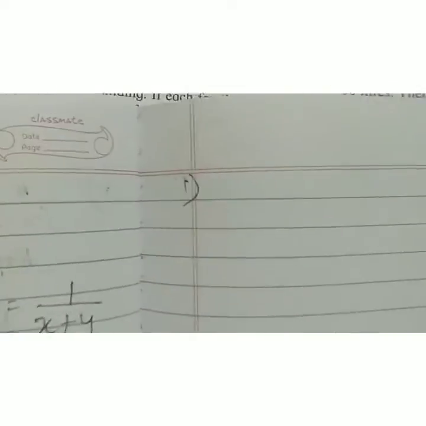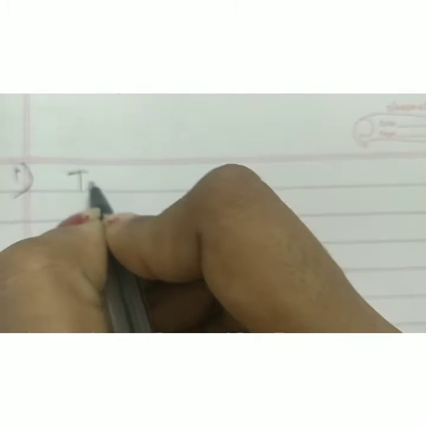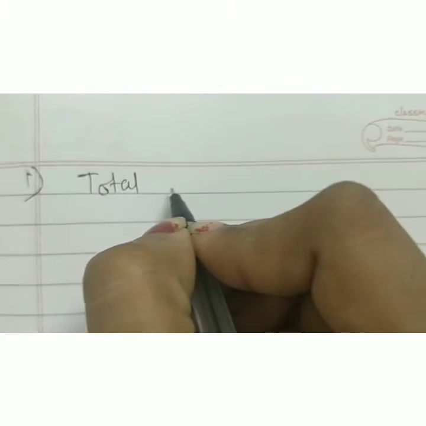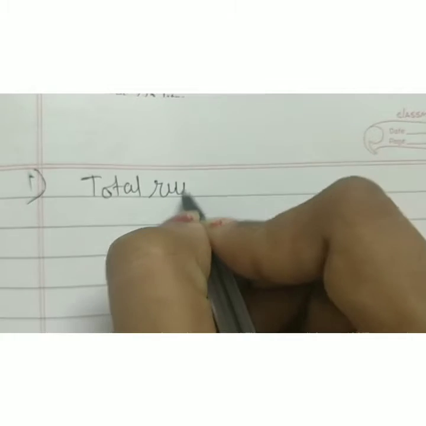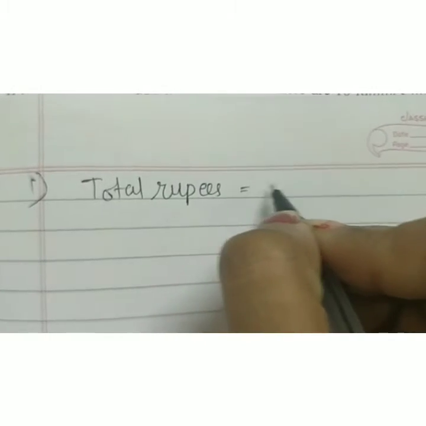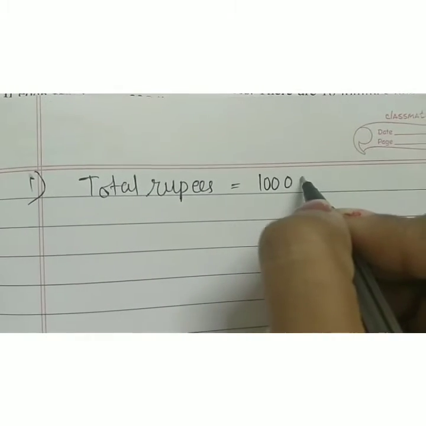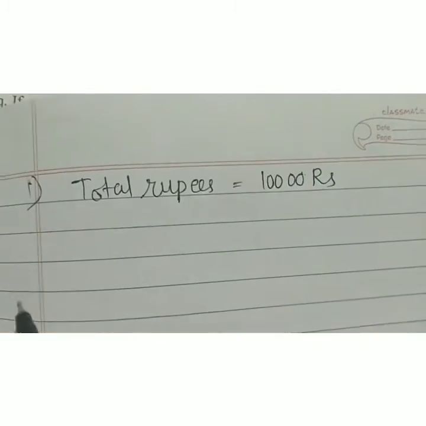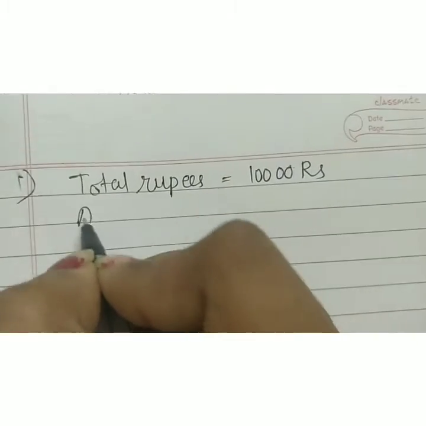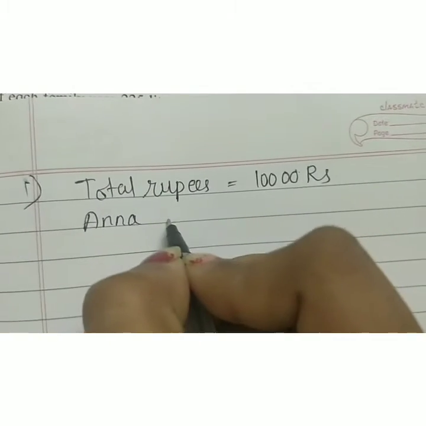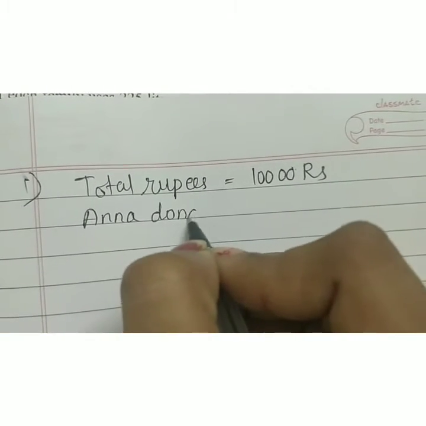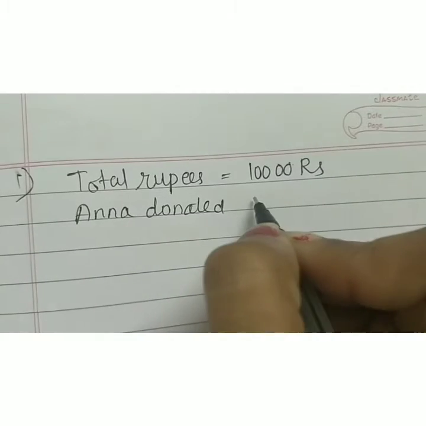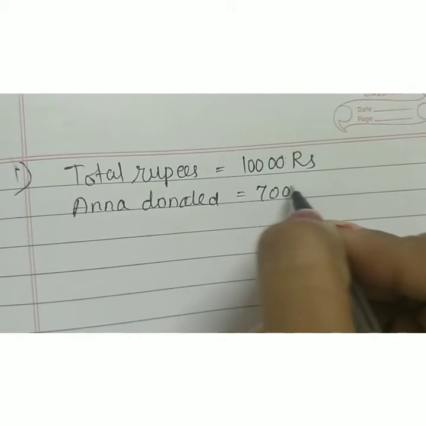Anna had 10,000 rupees, so total rupees ₹10,000. Okay, Anna donated how much? 7,000 rupees.